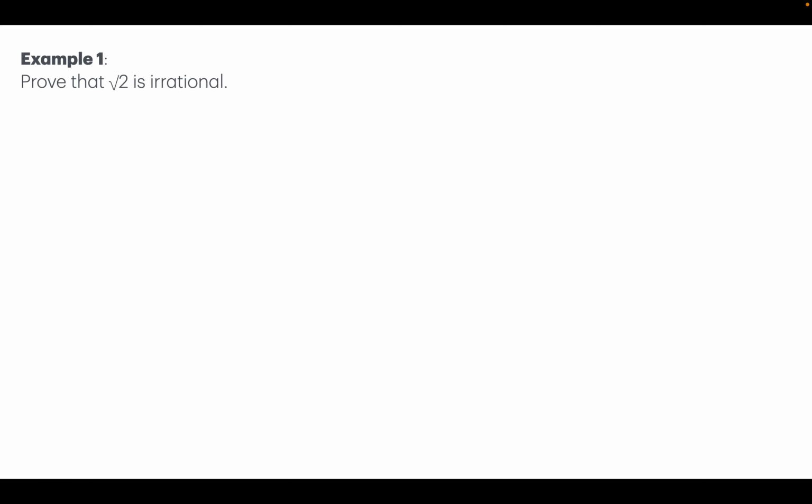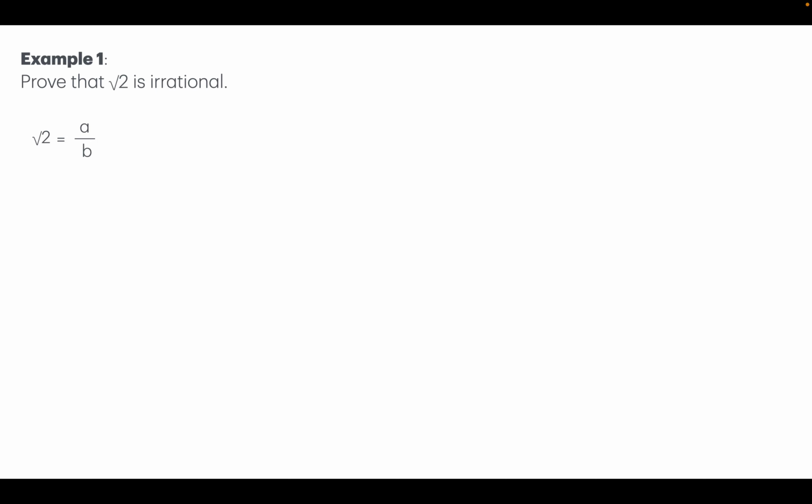Why? Because we know real numbers are of two types. Either they can be rational or irrational. So if a number is not rational, then the number will be irrational. And that's what we are going to do here. So we will assume that square root of 2 is a rational number. So if square root of 2 is a rational number, then we should be able to express it as a over b.